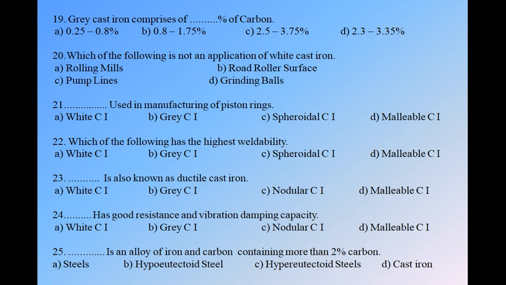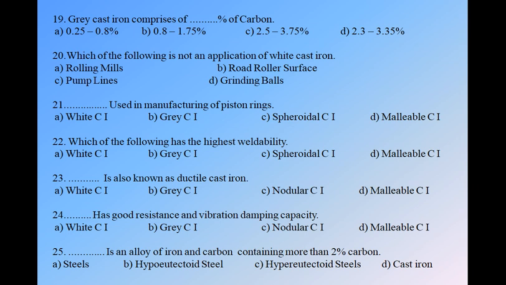Okay, next, question number 23. Dot dot dot is also known as ductile cast iron. We have four options: white cast iron, grey cast iron, nodular cast iron, and malleable cast iron. Okay, so as we know, ductile cast iron is also called a spheroidal cast iron, and it is also called a nodular cast iron. So ductile cast iron, spheroidal cast iron, or nodular cast iron, all are the same thing. So option C is correct.